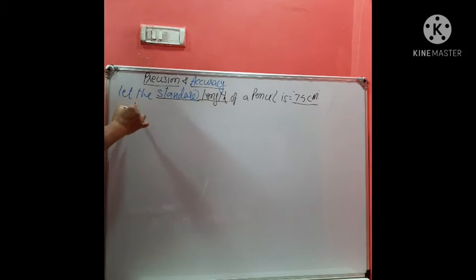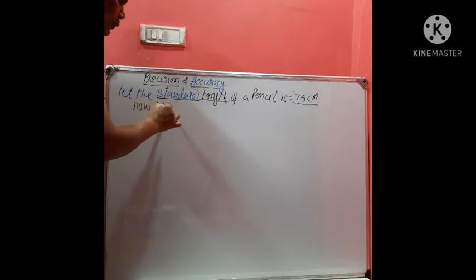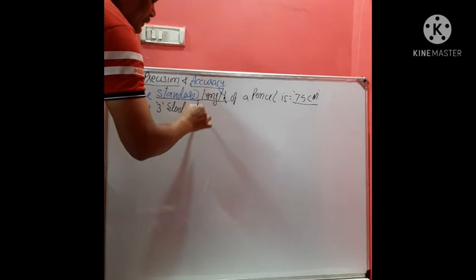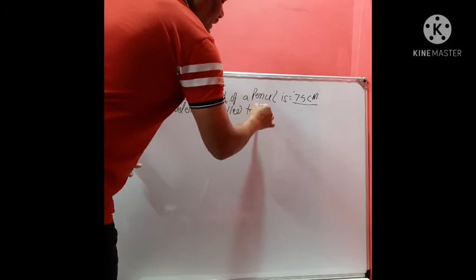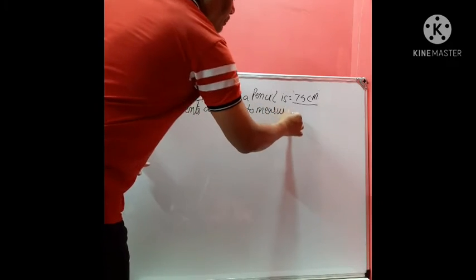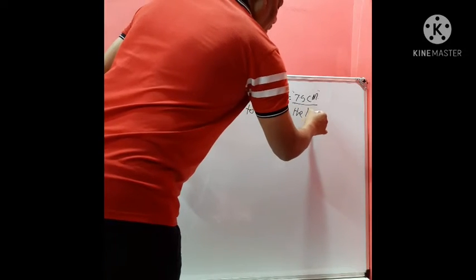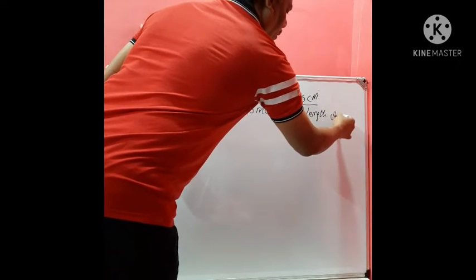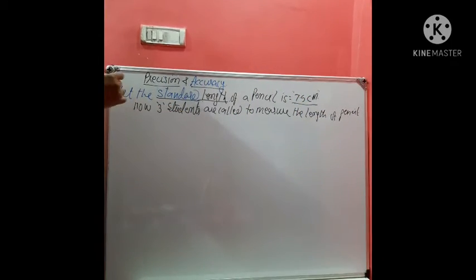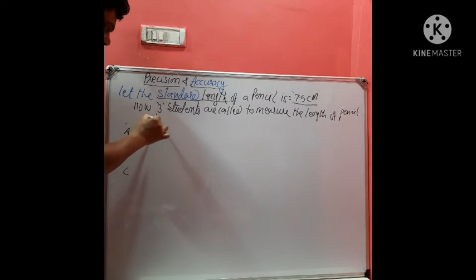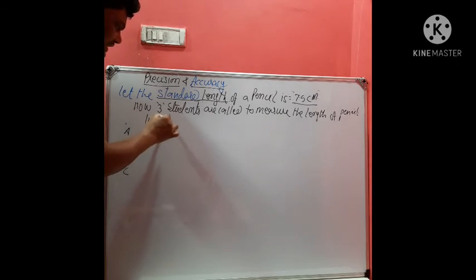Okay, now three students are called to measure the length of the pencil, that is the same pencil which was earlier measured by the scientist. The students are A, B and C. And now A, B and C are giving their individual measurements.